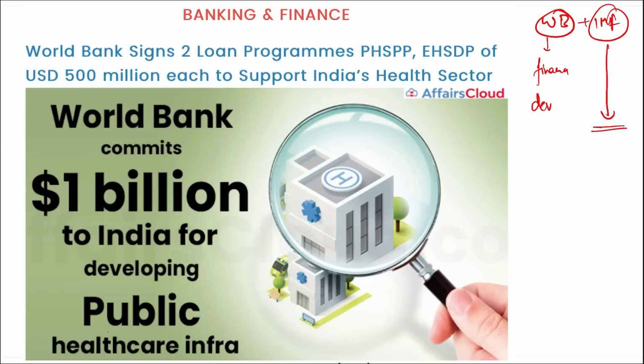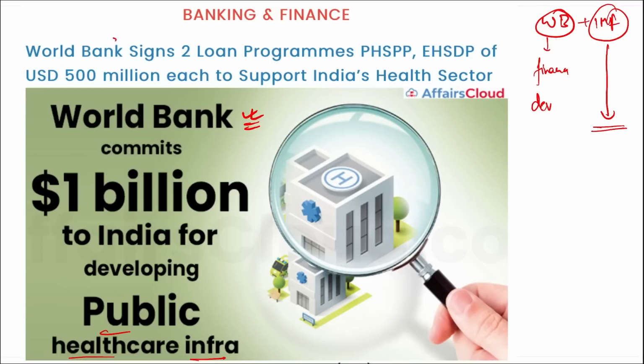Now you can see here that we are developing public healthcare infrastructure. So which will be the organization that will be committing $1 billion to India? Will it be the International Monetary Fund, or will it be your World Bank? So as I just mentioned, it is your World Bank, as per the concept that I mentioned, that any infrastructure development, any development in the nation that will be helping the people or providing service to the people, that will come under World Bank only.